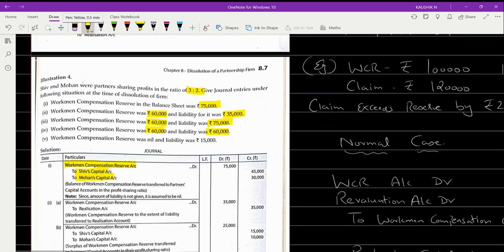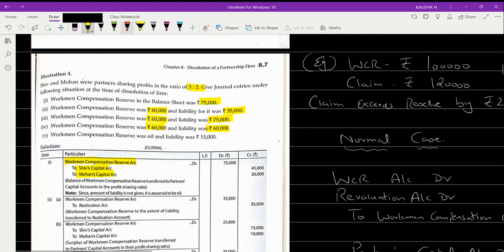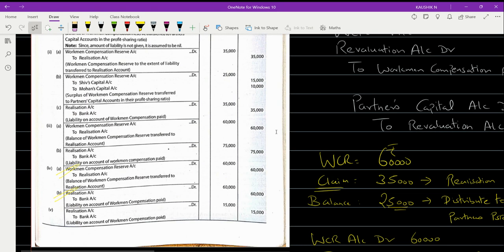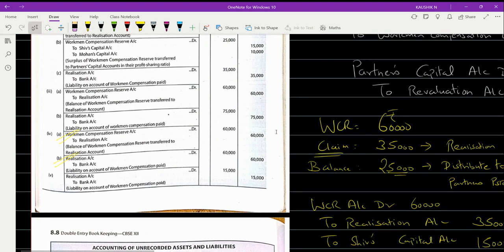Coming over to the last one, workman compensation reserve. Nothing is there in the reserve. Okay, so that means your reserve is nil, whereas liability is there to the extent of 15,000. So now what will you do? First, you should bring the liability, and then you'll make the payment. Is this the case?